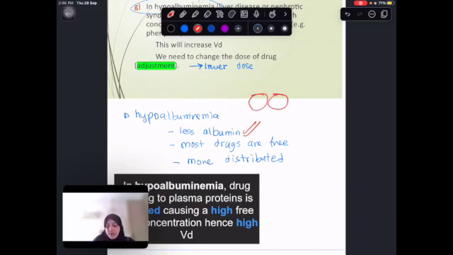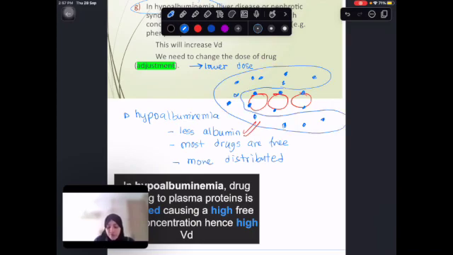For example, these are the albumins, and each albumin has, say, the ability to bind to 2 drug molecules. This is an example. This is theoretical. This is not true. I'm giving an example, okay? And so I have a very low amount of albumin, and so most of the drugs are now going to be in the free form, right? As we can see, we have more free drugs. So most of the drugs are now going to be free because I have a low amount of albumin.